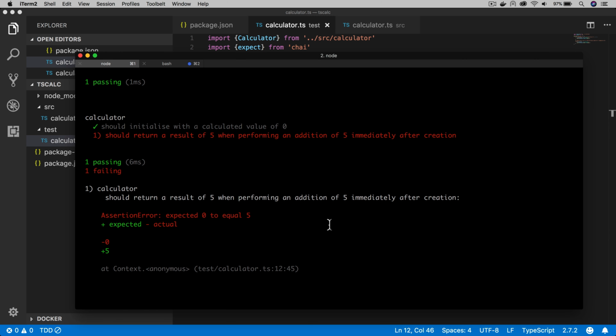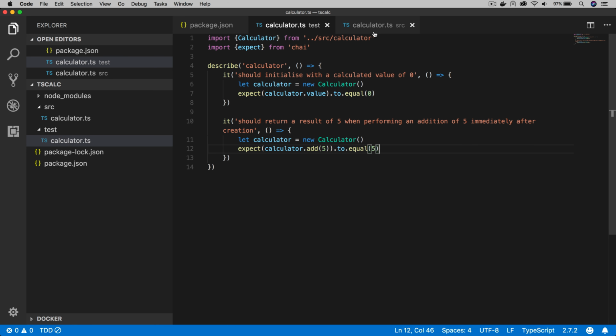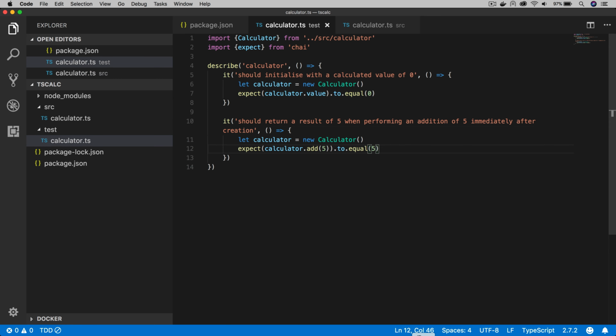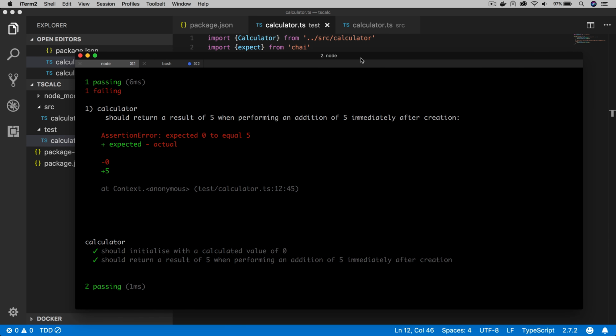And switch into the console, we see that expected 5, but it was actually 0. So now we can switch to our calculator and we'll do the simplest thing possible, return the n, return the parameter value, and we've now got 2 passing tests.